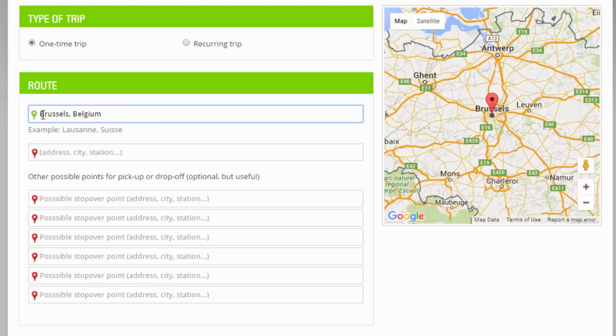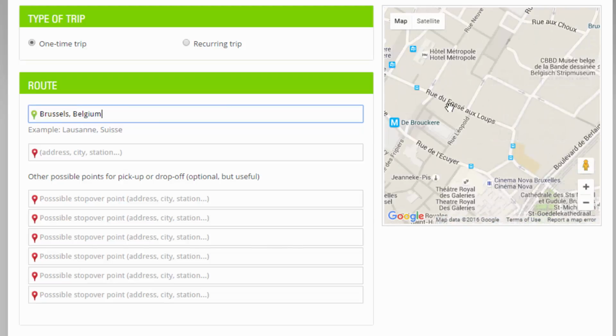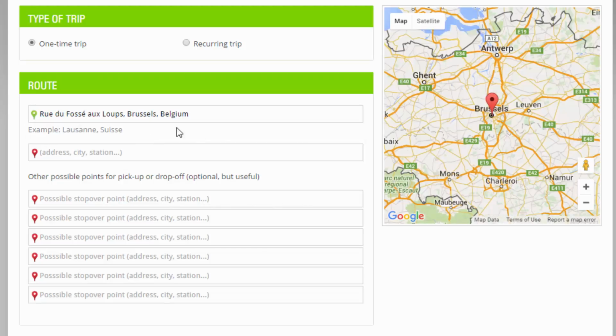Here I just put a city, but I can put an entire address. For example, Rue du Fossé au Loup. Okay.